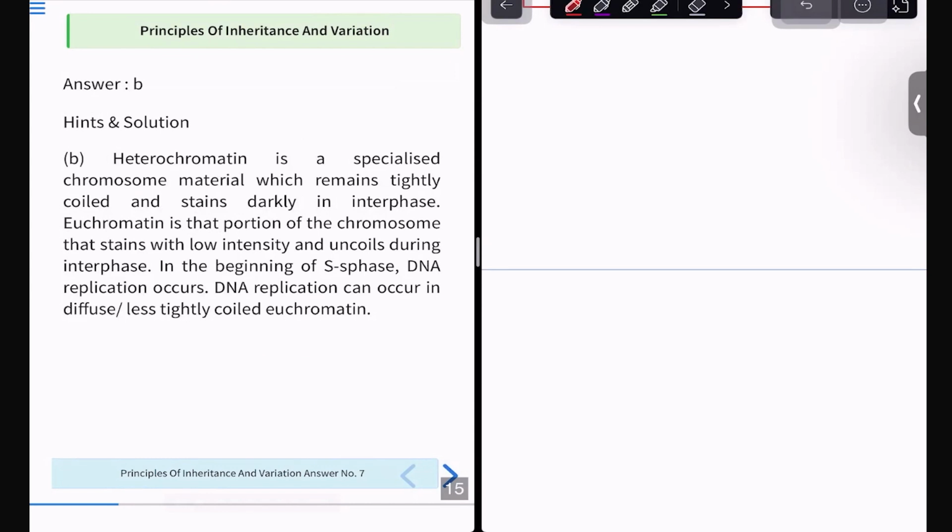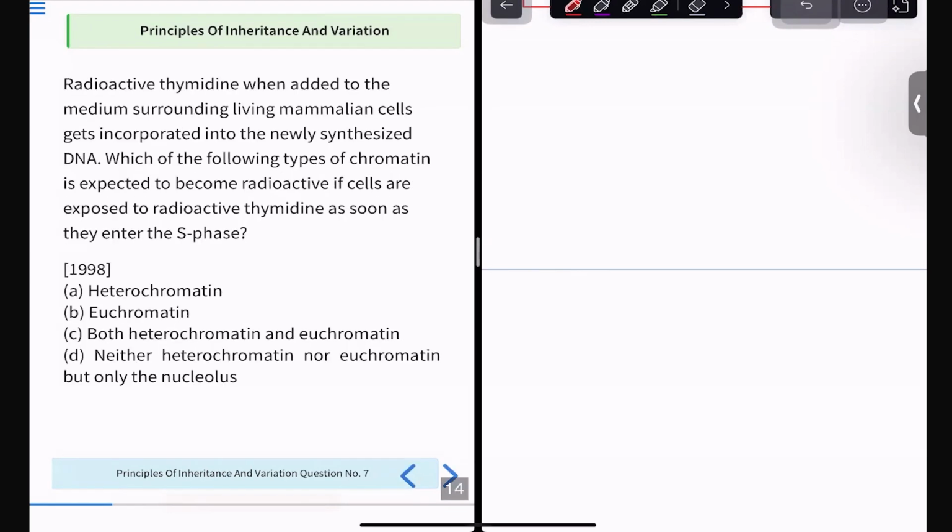Because you have to understand that chromosomes become condensed until metaphase. Okay. So it will be heterochromatin at that time. Heterochromatin is what? It is very tightly coiled and stains darkly in interphase. So if you are adding radioactive thymidine, it will go and bind to the newly synthesized DNA fragments in the heterochromatin present in the S phase, not anywhere else. Okay. And what is happening? See, so sorry. I was explaining about heterochromatin, but then the answer is euchromatin.